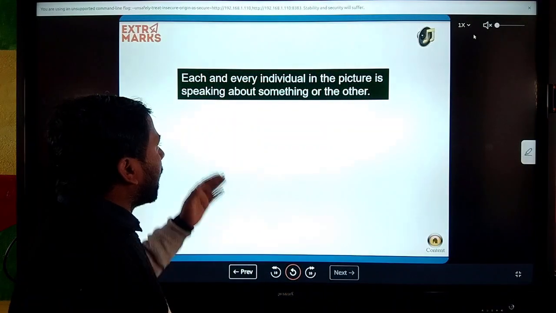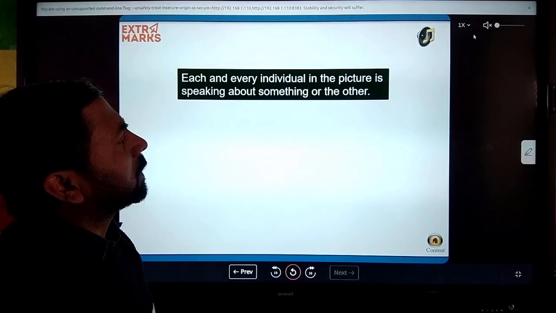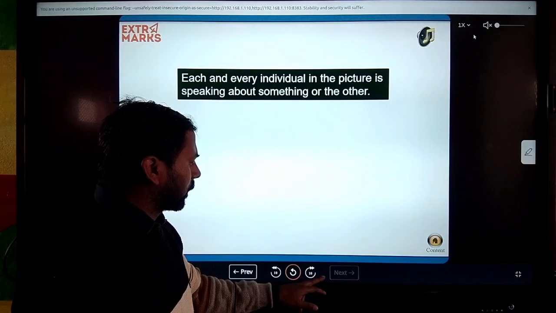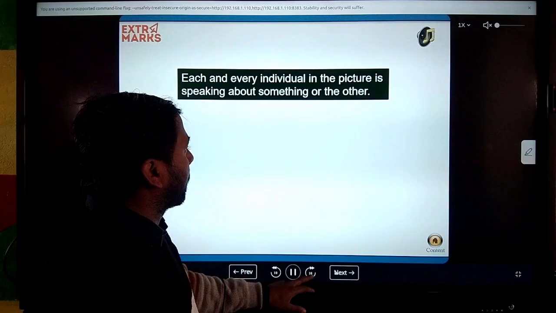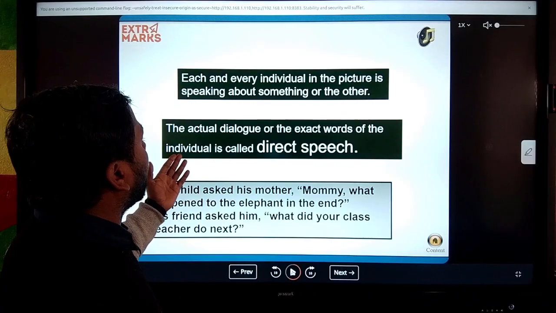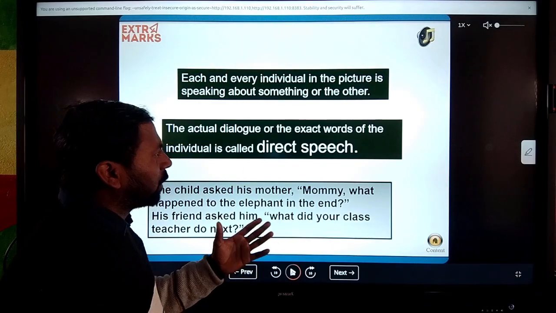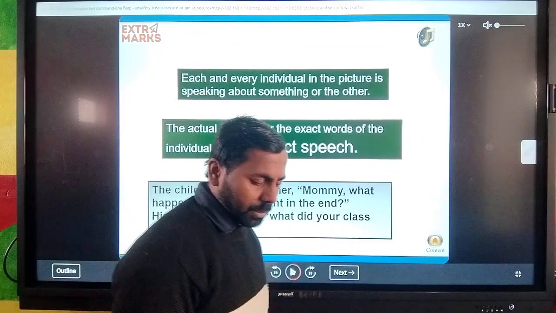Each and every individual in a picture is speaking about something to others. The actual dialogue or the exact words of the individual are called direct speech.